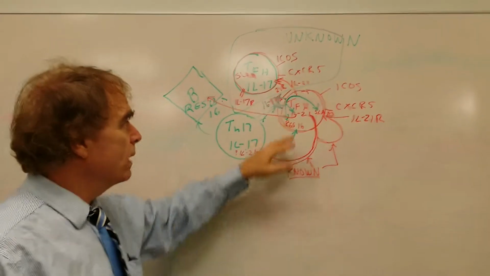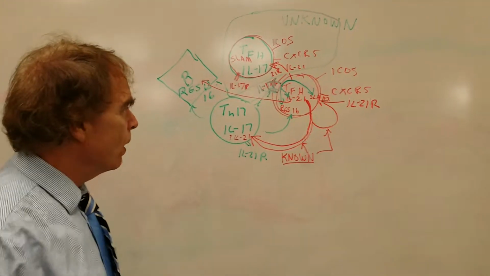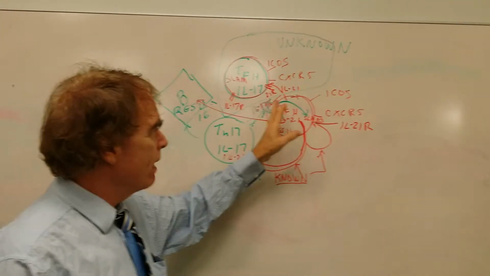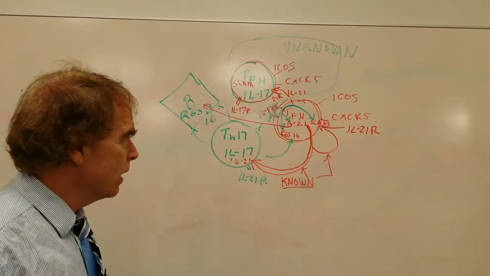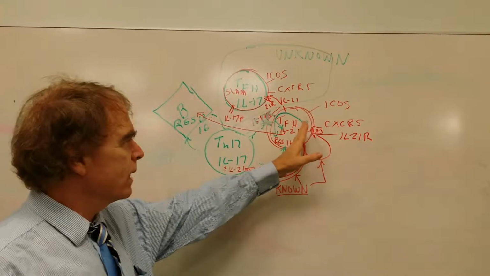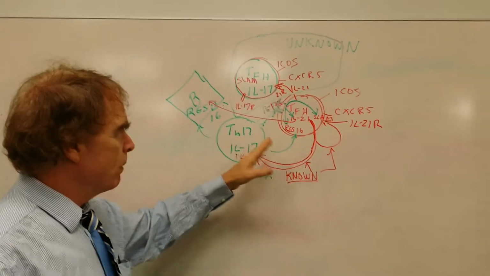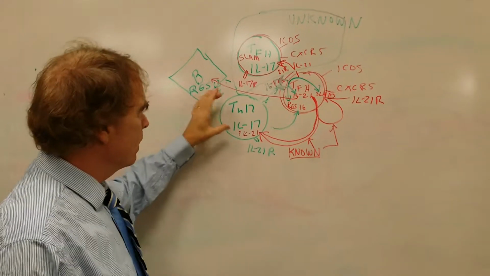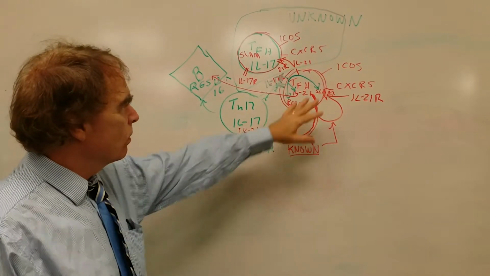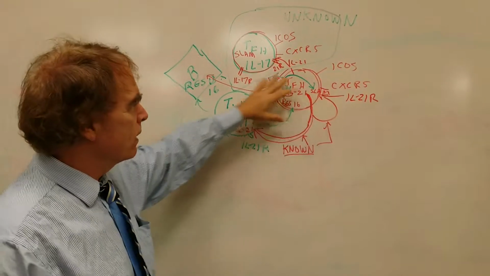So the main role of IL-21 in germinal center development is to drive development of T follicular helper cells. Other people have also shown that IL-21 drives Th17s that produce IL-17. So this part is known down here.